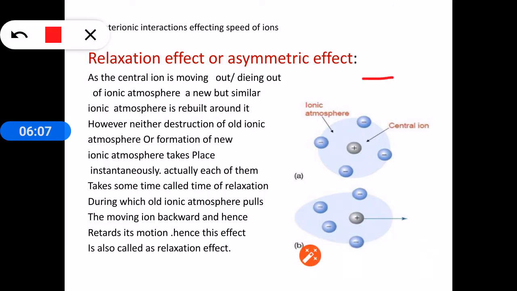If the central ion is moving in this direction towards its respective electrode and the ionic atmosphere is moving in this direction, the ionic atmosphere will pull back the central ion, so the speed of the central ion will decrease.